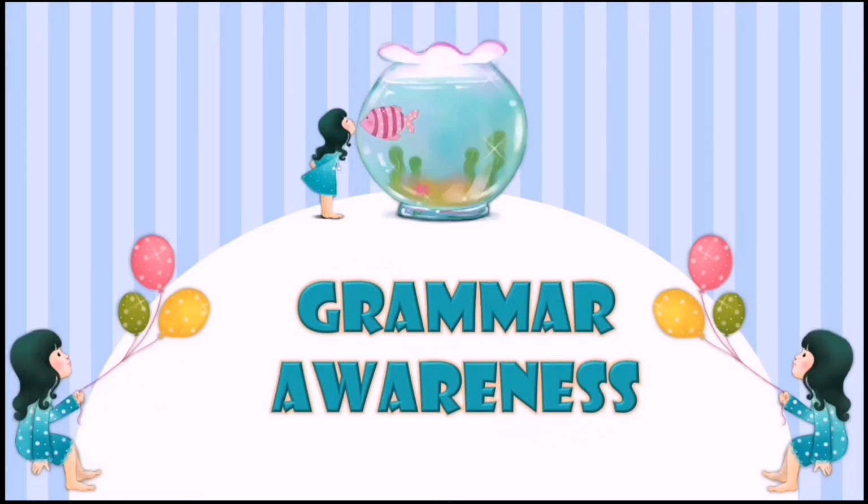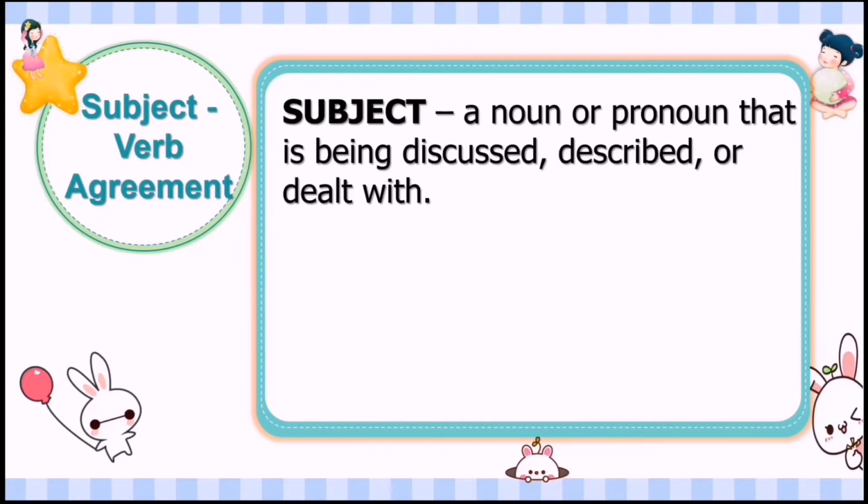We already discussed the subject-verb agreement, the simple present tense, and the simple past tense. When we say subject, it is a noun or pronoun that is being discussed, described, or dealt with in the sentence. For example, she is cute. Who is being described in the sentence? Of course, she.